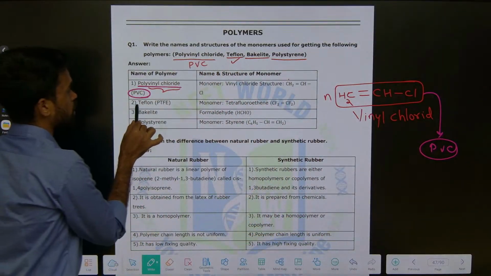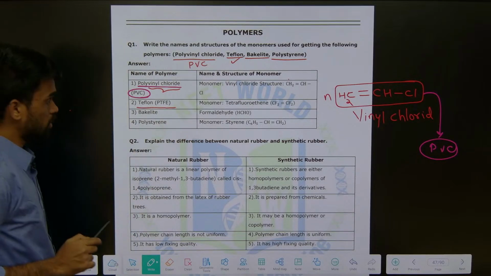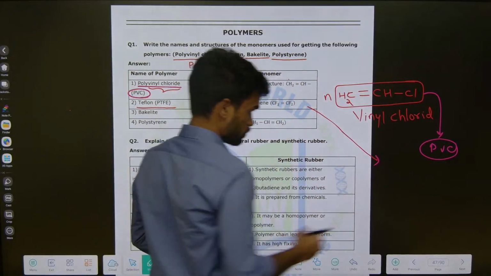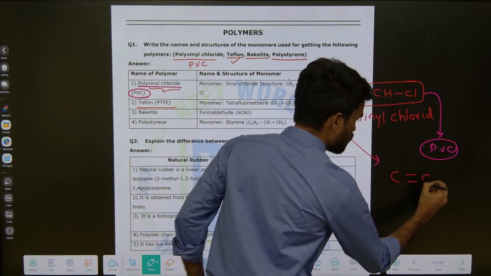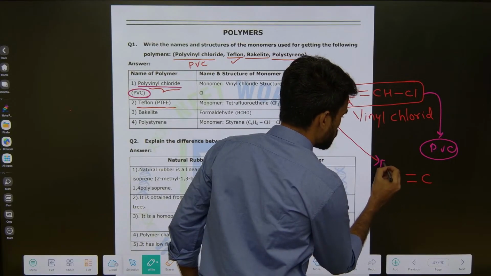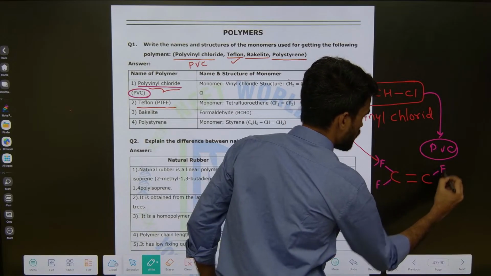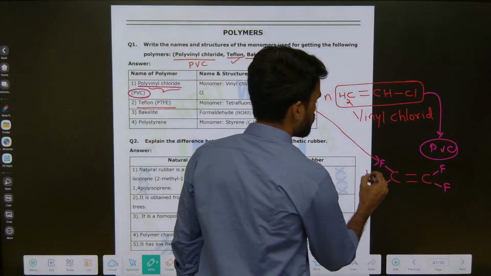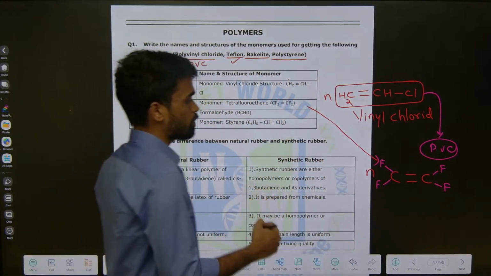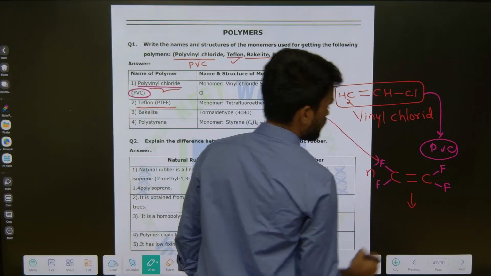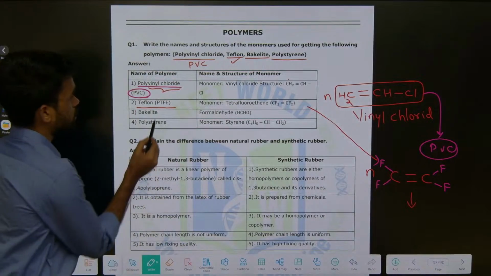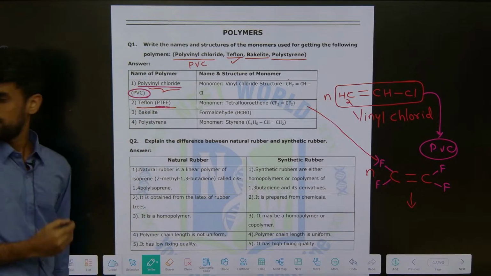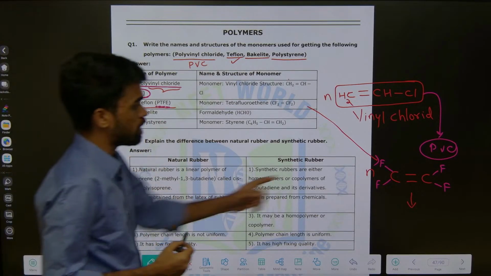Next one, Teflon. What is this Teflon? The monomeric unit of Teflon is tetrafluoroethene. Ethene means you are writing C double bond C, right? So on the 2 carbon atoms you write 4 fluorines like this, F, F, F and F. This is tetrafluoroethene. You take n monomeric units of such kind, and upon polymerization we will get polytetrafluoroethene. So here you can see PTFE, it means polytetrafluoroethene. This is the name of this compound.